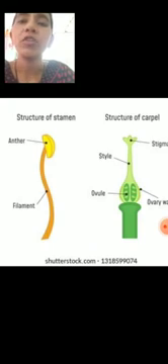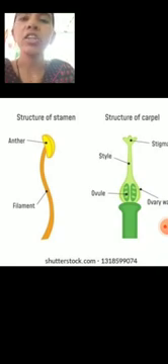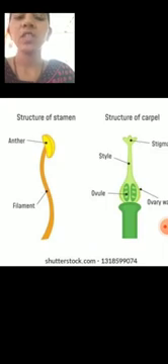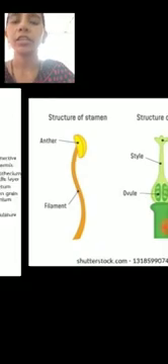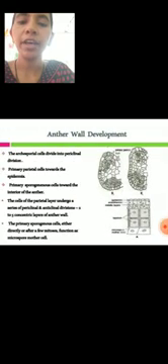But at maturity of the anther, 2 microsporangia on each side fuse to form a single sac-like structure. So this is about the structure of the stamen. Next, development of the anther.